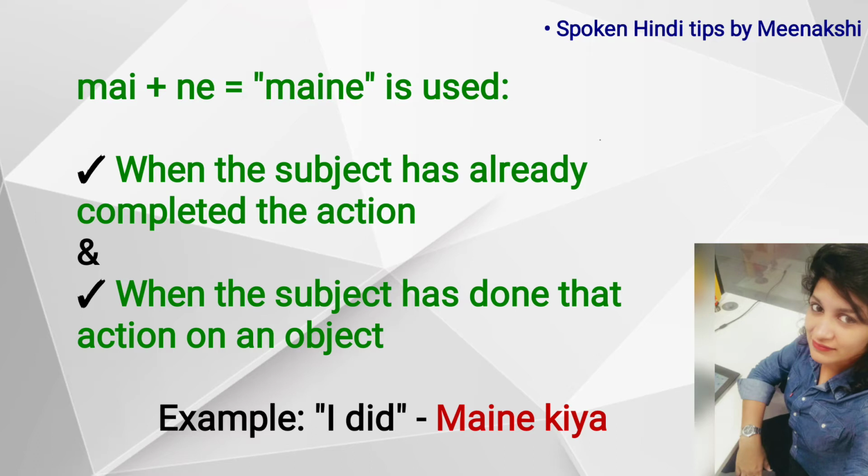Okay, so when to use ne with the subject in Hindi? Subject along with ne is used when the subject has already completed the action and when the subject has done that action on an object. Okay, so the object is required. I'll repeat. When the subject has already completed the action and when the subject has done that action on an object. Okay, so for example, I did becomes मैंने किया. Okay, it's not मैं किया, it becomes मैंने किया.